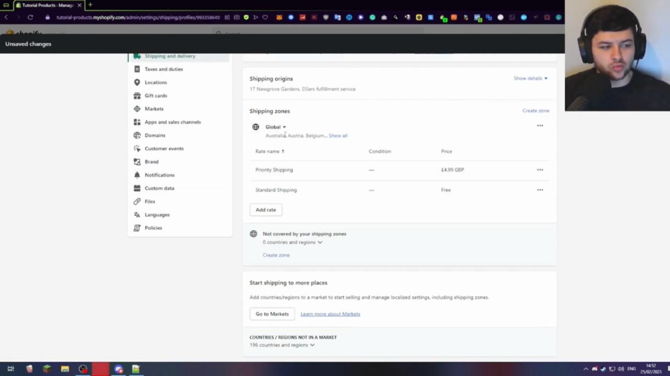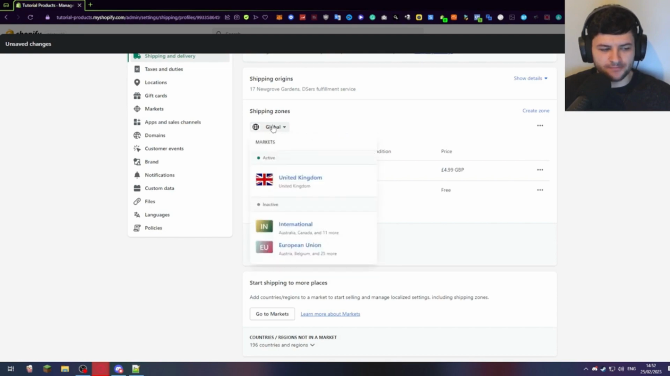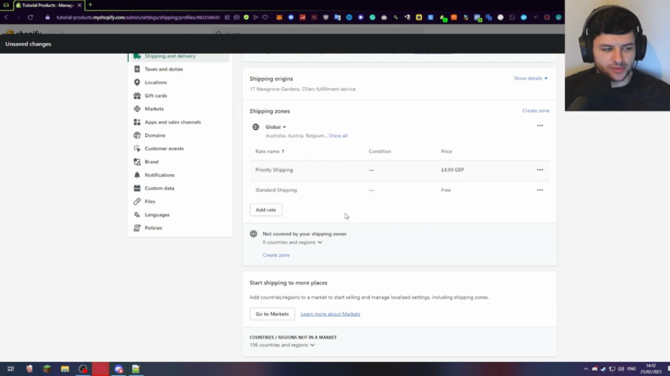And we have a worldwide global shipping zone. So basically we have markets in the UK, which is the default for the store. We have international market, which is inactive, and European Union right now. But we have the global shipping zone with standard and priority shipping. So just press save. You won't be able to see it because it's behind my camera right now, but there's a save button at the top right of the settings. Press that to save the changes we just made.